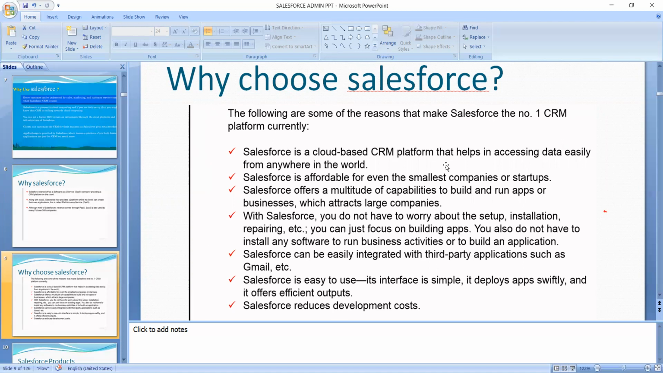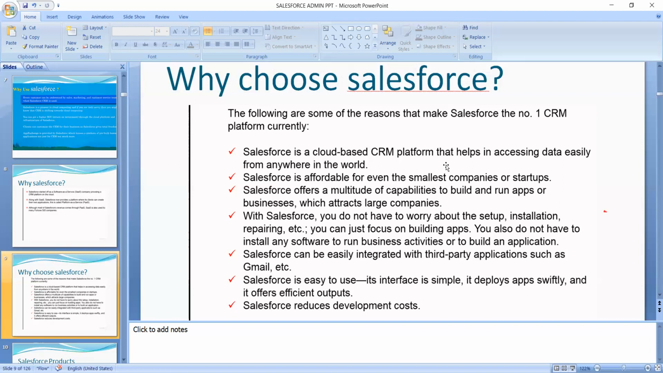Salesforce is affordable even for the smallest companies or startups. It is a cloud-based service, so it does not require many employees. Smaller companies can use Salesforce too. And Salesforce offers a multitude of capabilities to build and run apps or businesses, which attracts large companies also. Here you can create apps for whatever your business requires.